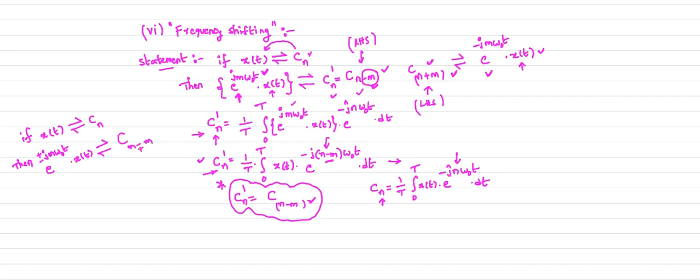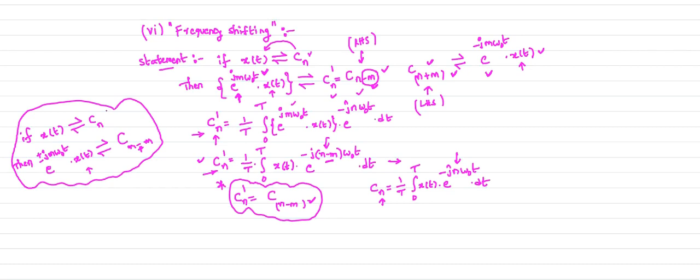This is your generalized case. If you multiply your x of t by e power j m omega naught t, you will get Cn minus m. If you multiply your signal x of t by e power minus j m omega naught t, we will get Cn plus m, which is your left hand side shifting operation. This is the generalized statement for the frequency shifting operation.